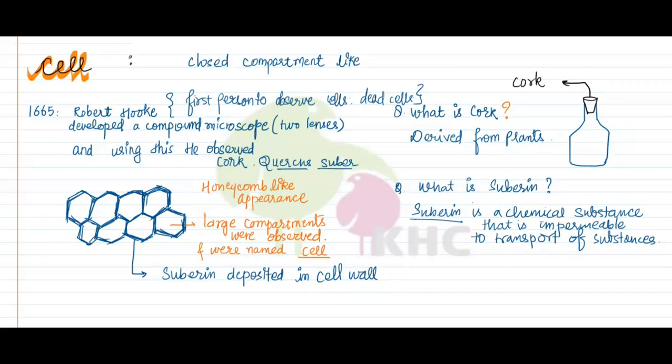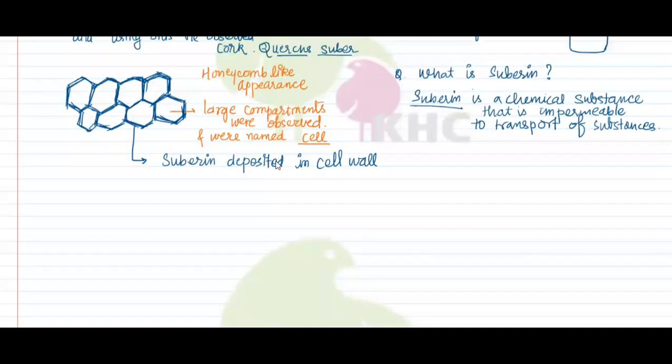And later in 1674, Anton von Leeuwenhoek constructed a microscope. See, he constructed a microscope even before Robert Hooke.